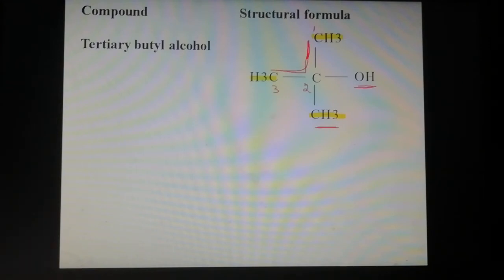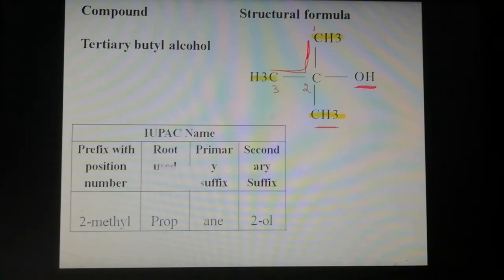So the prefix is 2-methyl. Then the root word for 3 carbons is prop, so 2-methylprop. Then the compound is a saturated hydrocarbon, mainly made up of single bonds, so add ANE: 2-methylpropane. Then the functional group is alcohol, a hydroxy functional group attached to the second carbon. So the IUPAC name of the given compound, with the substituent at the second position, is 2-methylpropan-2-ol.